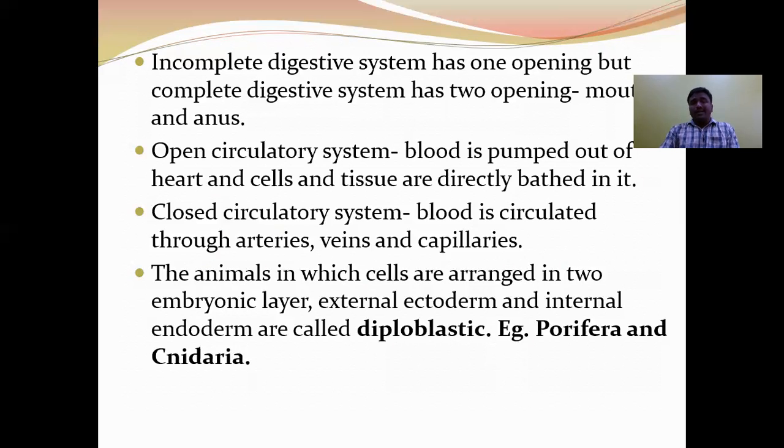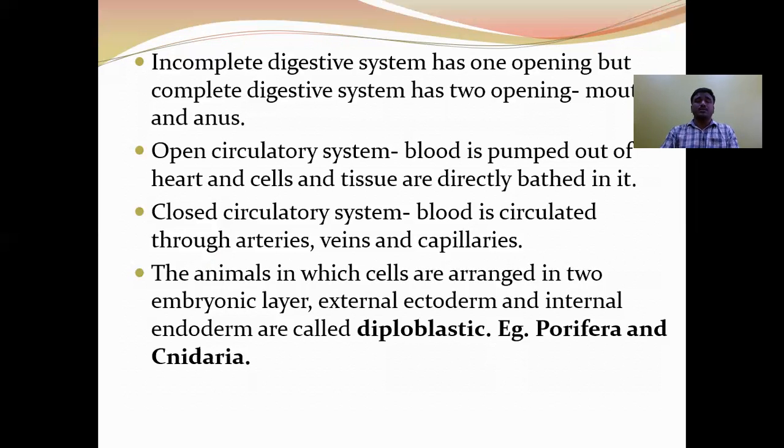Next, complete digestive system consists of two openings, anteriorly mouth and posteriorly anus. The incomplete digestive system is found in Platyhelminthes, and the complete digestive system first appeared in Nematoda, which is continued up to Chordata.